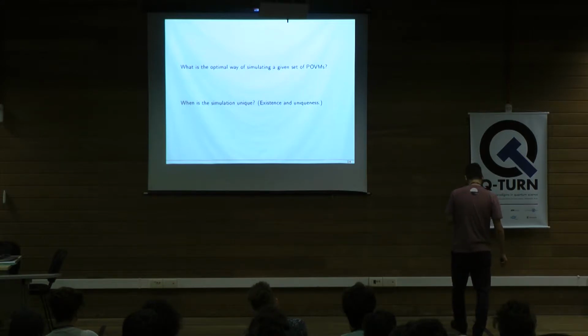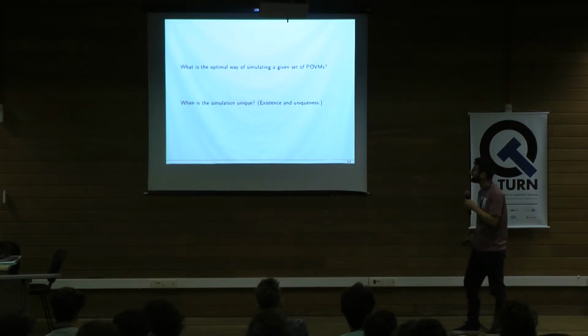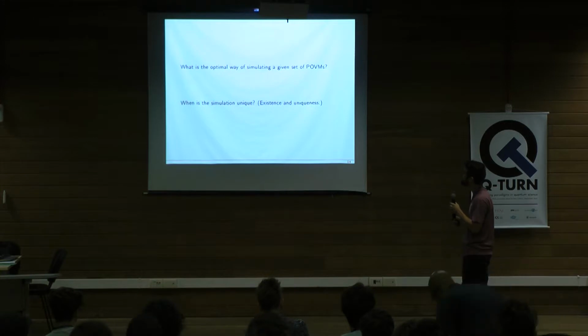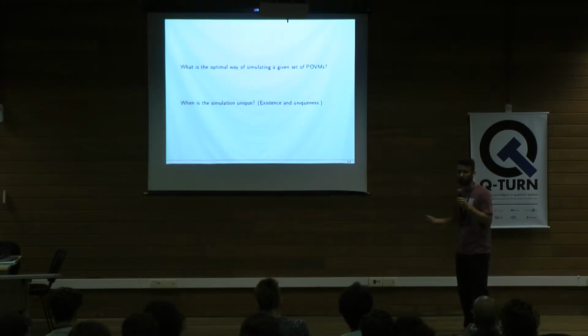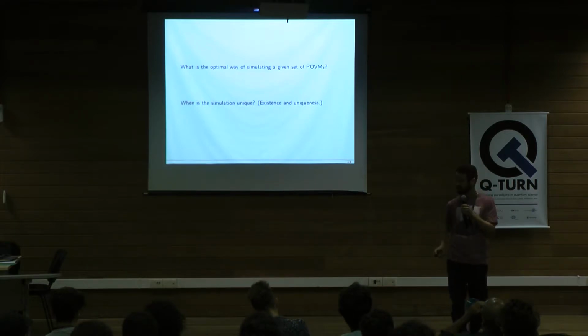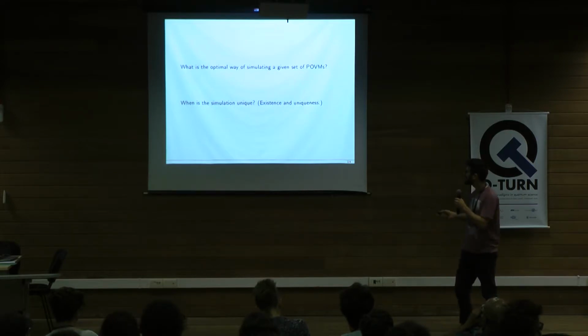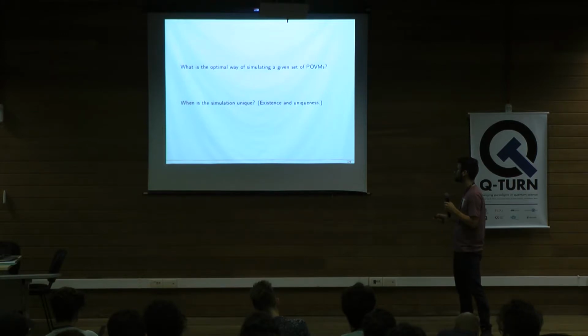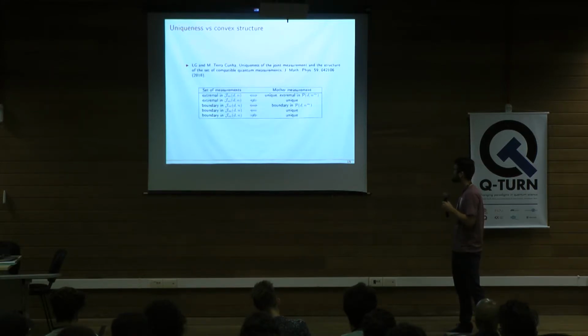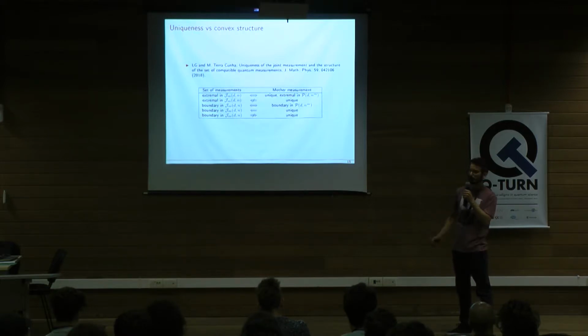Since we're talking about simulating POVMs, we might want to define an optimal way of simulating some set of POVMs, right? But if we want to talk about this, we need to answer a prior question, which is, when is the simulation unique? So we're dealing with this duality of existence and uniqueness. We'll focus more on this question right now. My plan was to describe a bit of this work here, but I think it would be too dense. You can thank Lausia for this. She convinced me not to speak about this thing.